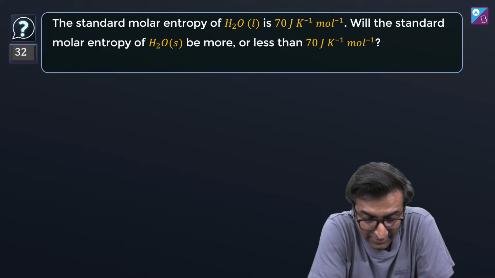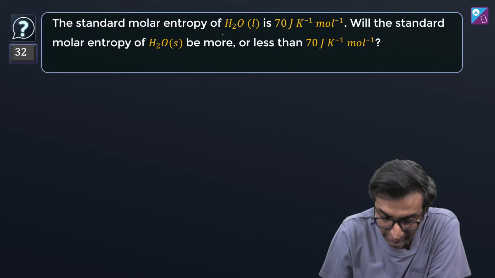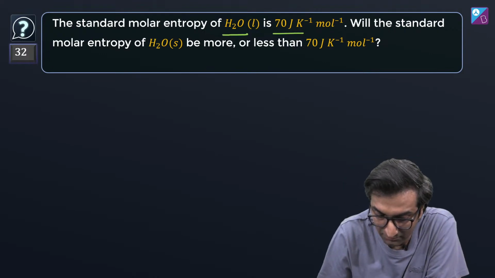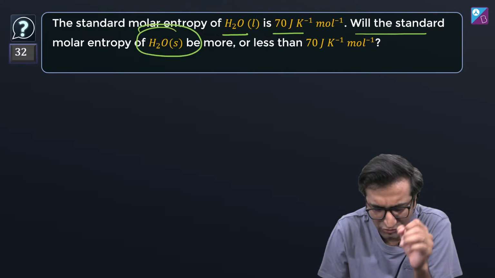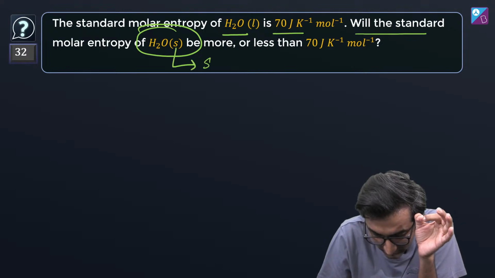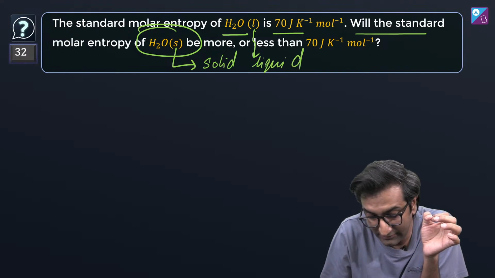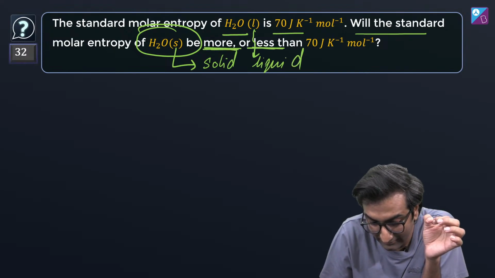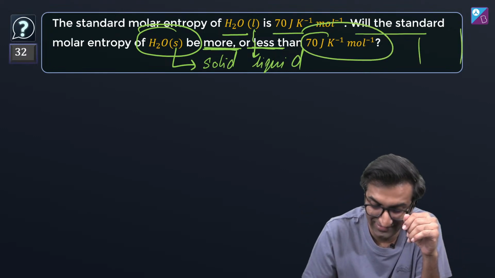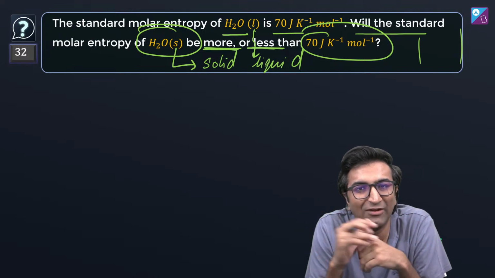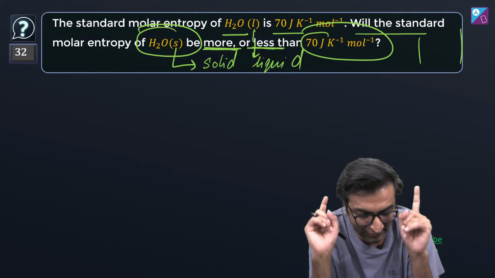The standard molar entropy. Oh, this is a nice question. The standard molar entropy of H2O is 70 joule per Kelvin per mole. What will be the standard molar entropy of H2O(s)? H2O solid. यहाँ पे है L यानी कि liquid. So the question being asked is, is it more or less than this value? There's nothing else that's given to you. No other numbers, nothing. Just one thing.